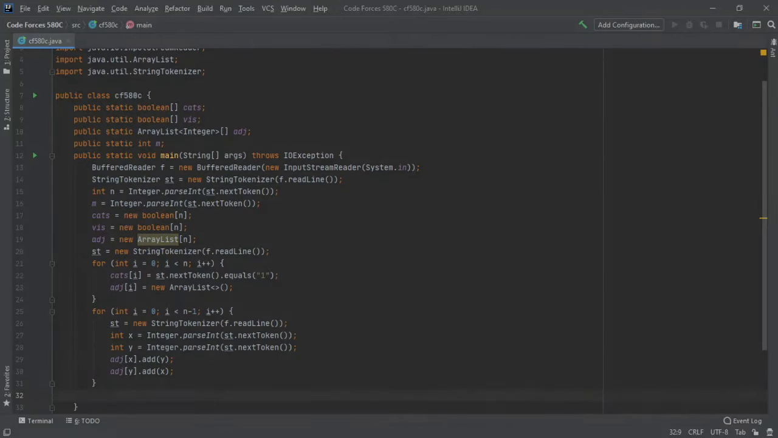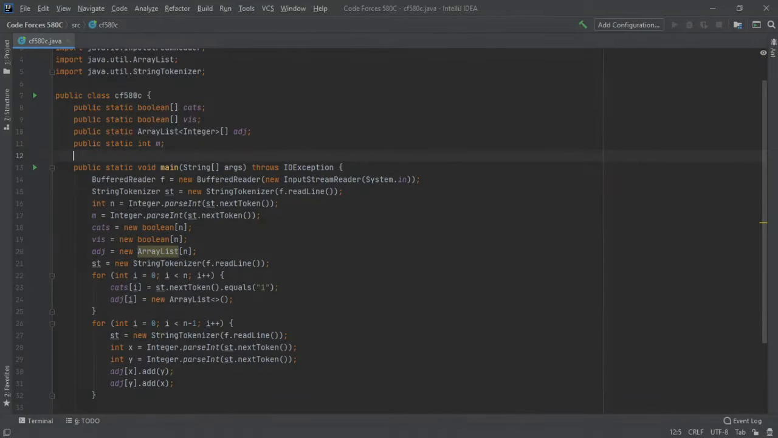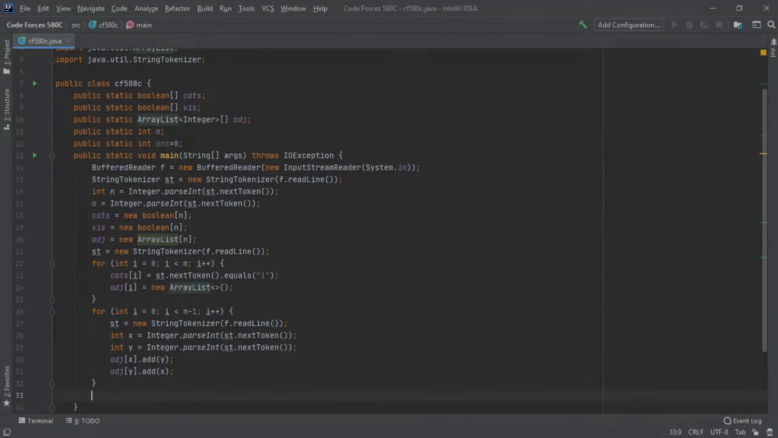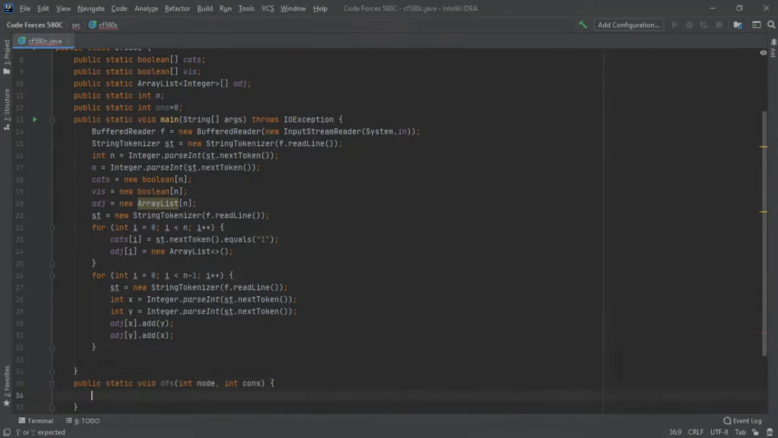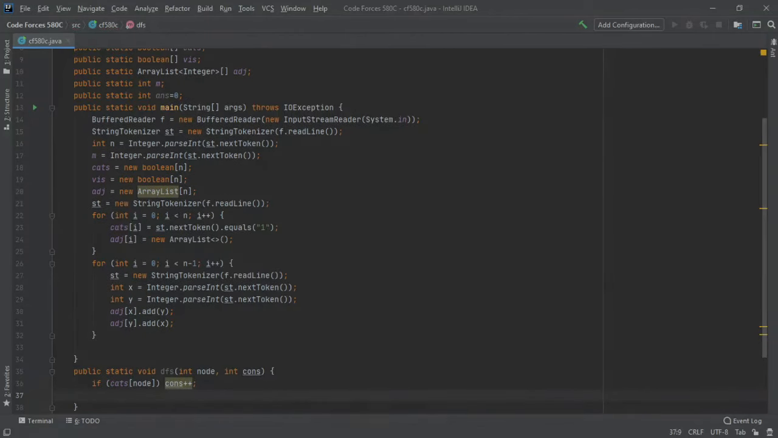And finally, we just want to start off. We want to put a public static int ans equals 0, and we want to create our DFS function now. So public static void DFS, giving us an int node and an int consecutive. And so if cats of node, consecutive plus plus, and apparently it has a better way to do that. Okay, and else consecutive equals 0.